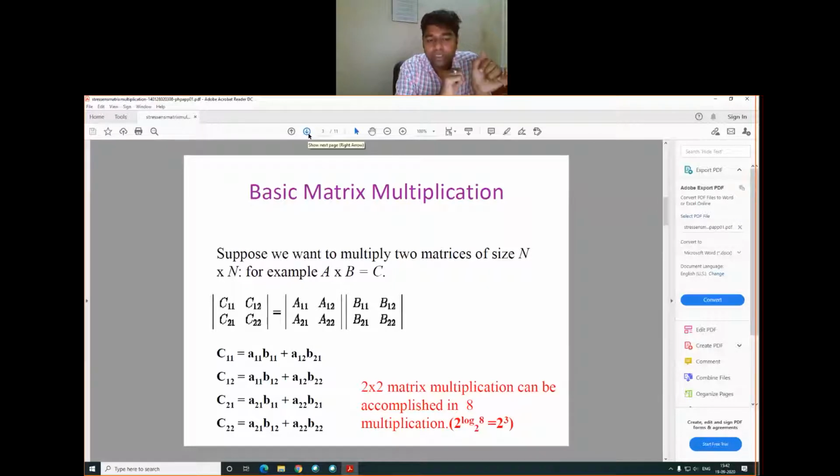Okay, so what is the value of C11? From here we can see that C11 contains A11 B11 plus A12 B21.